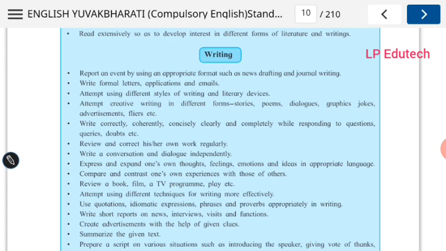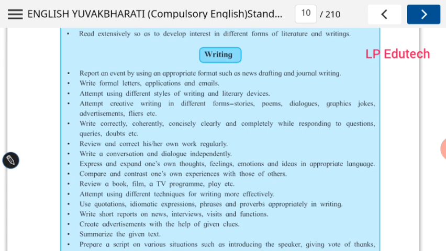So everything has a proper format and you are able to learn those formats and those words and write everything very properly in a given format. So this is the writing skill part. You must learn it properly. Attempt using different styles of writing and literary devices.